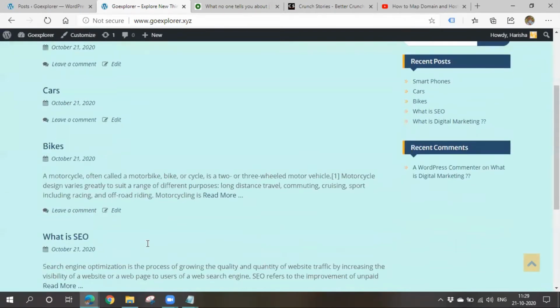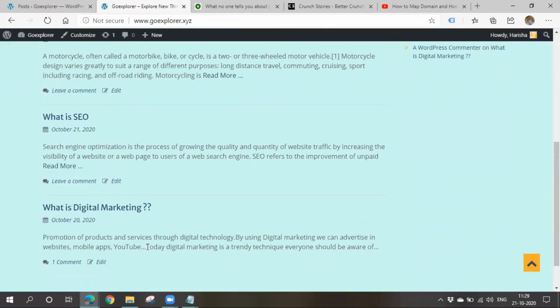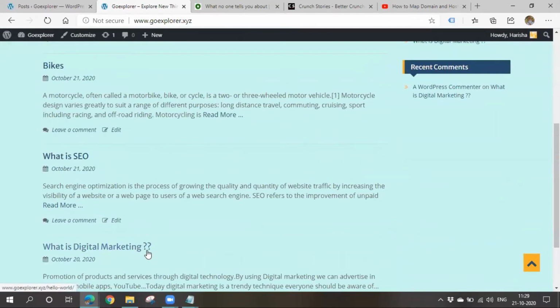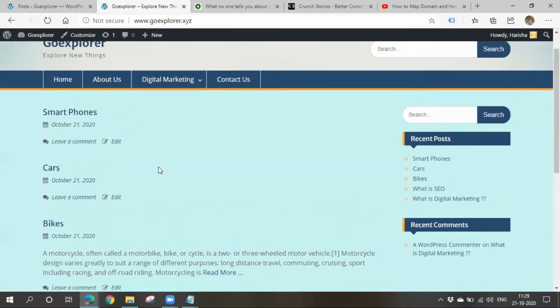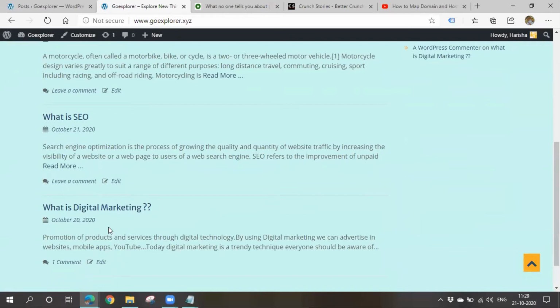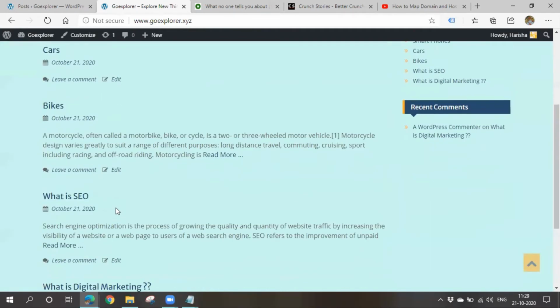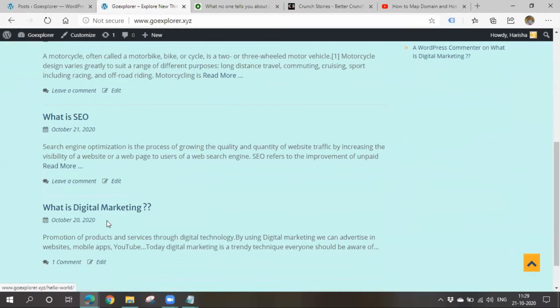Are they in correct order? No. Always remember, in case of posts only the latest ones will be shown on top and all the older ones will go to bottom. We can't do anything about that. Always the latest post will be displayed on top. Please remember that. The older posts will go to bottom.